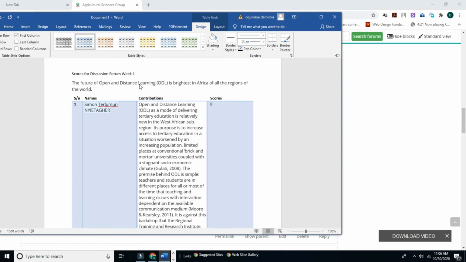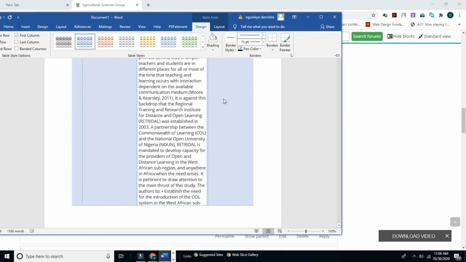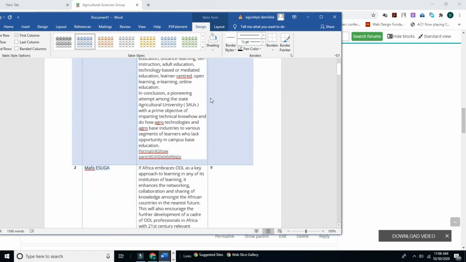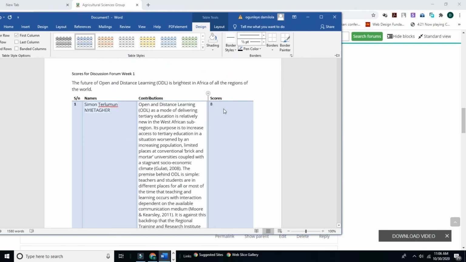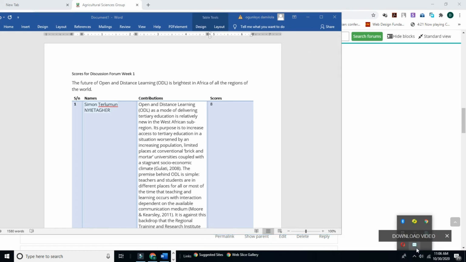Now, let's go with this. You can see our table is looking beautiful. After scoring by the facilitators, the table is looking beautiful. We have designed it. This is the table we are going to send to our students to see their scores.